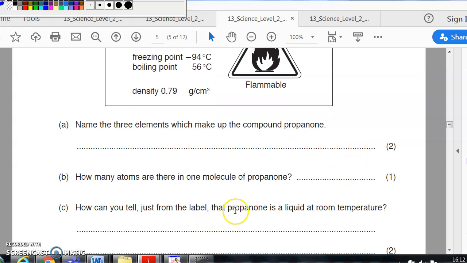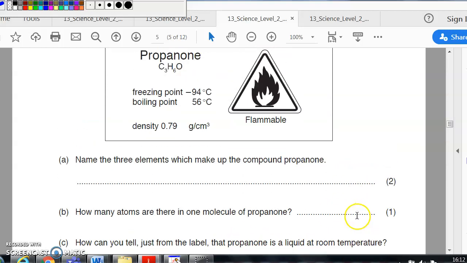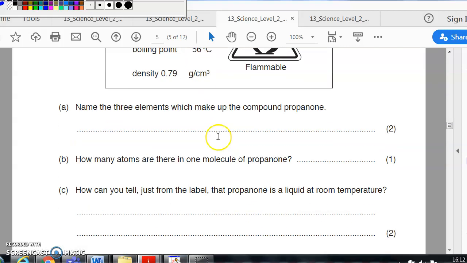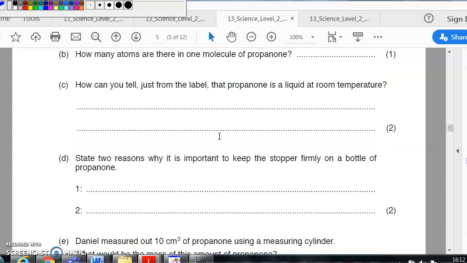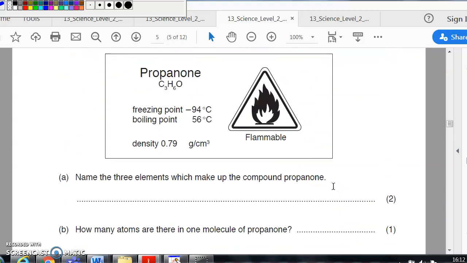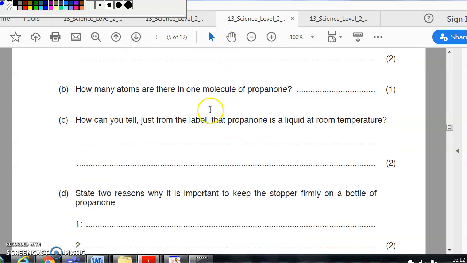How can you tell that it's a liquid at room temperature? Room temperature, about 20 degrees Celsius. So it is above freezing point, but below boiling point. So it's going to be a liquid. 2 reasons why it's important to keep the stopper in propanol. Very obvious one, it is flammable. It also evaporates at a low point. So if you leave the lid off, you're going to lose lots of that liquid by evaporation.